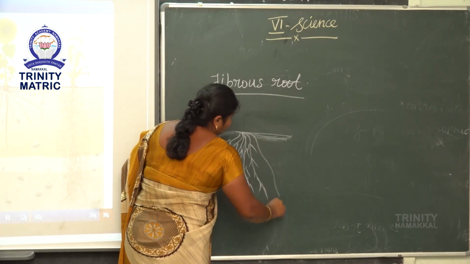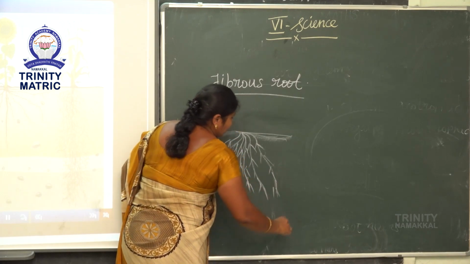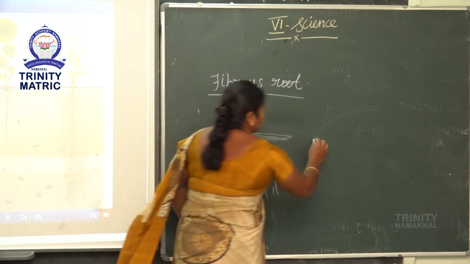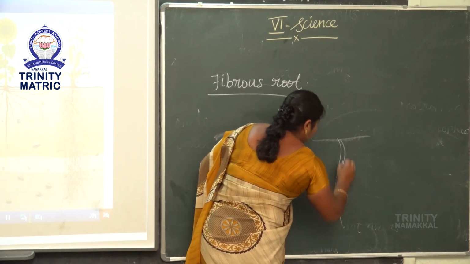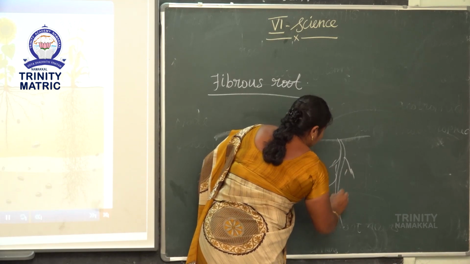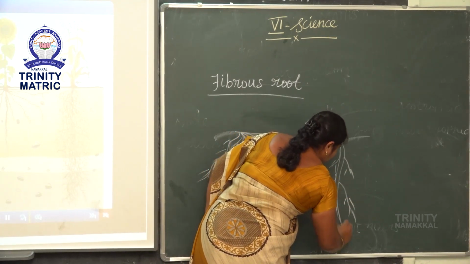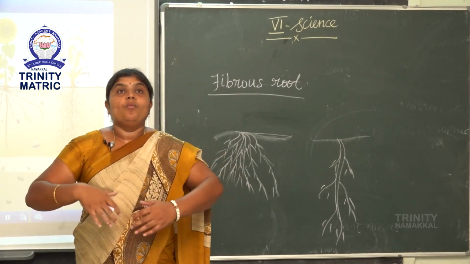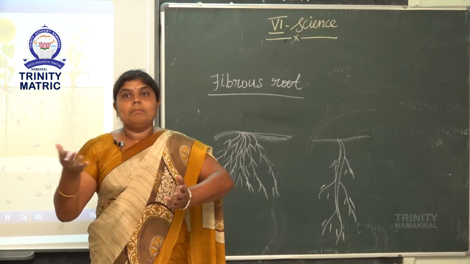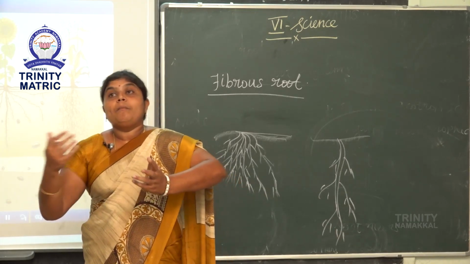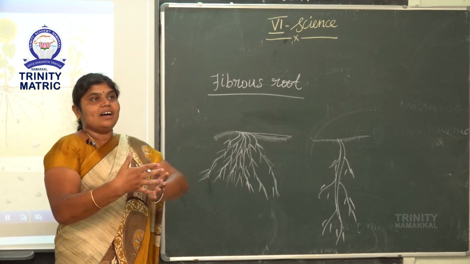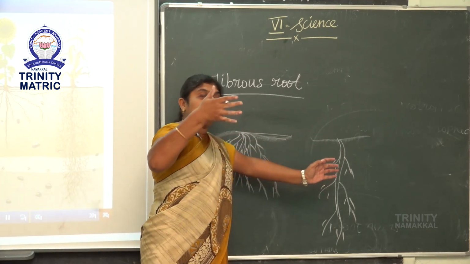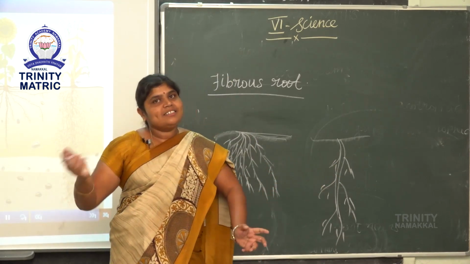What is the difference between fibrous roots and taproot? Taproot system is deeply fixed under the soil. For example, taproot system is present in more trees. Example, banyan tree, neem tree, mango tree. These plants need more water, so the roots are long, lengthy roots. The roots are deeply fixed in the soil.